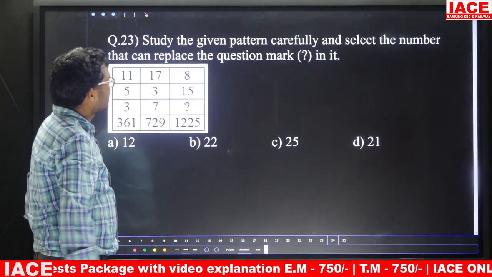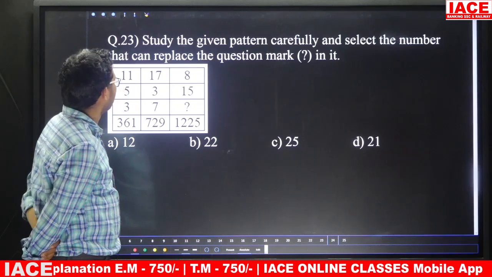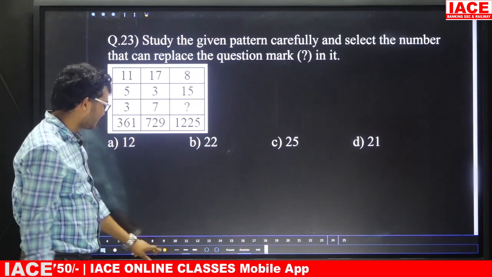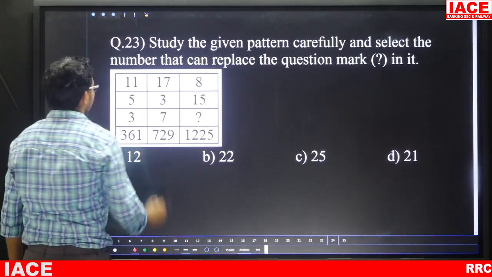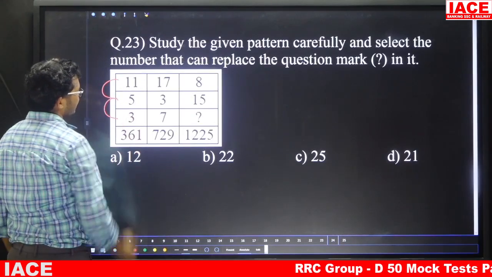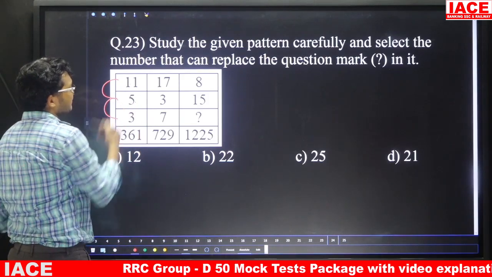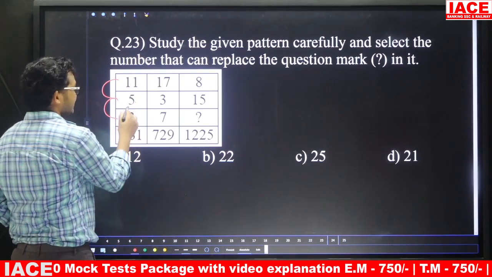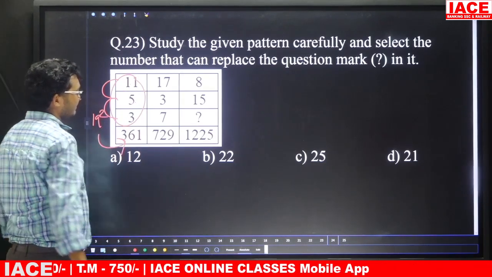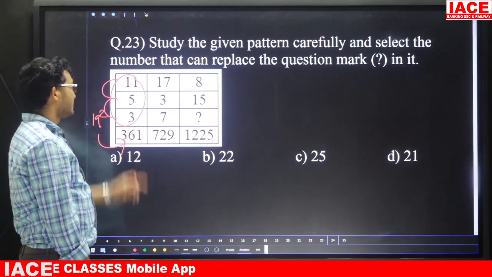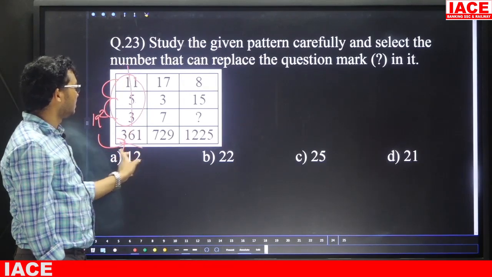Question number 23. Study the given pattern carefully and select the number that can replace the question mark in it. If you observe 11, 5, next one is 3. Sum: 11 plus 5 is 16, 16 plus 3 is 19. Now 19 square is 361. That means the logic is: the sum of the first 3 rows, then square, equals the last row.